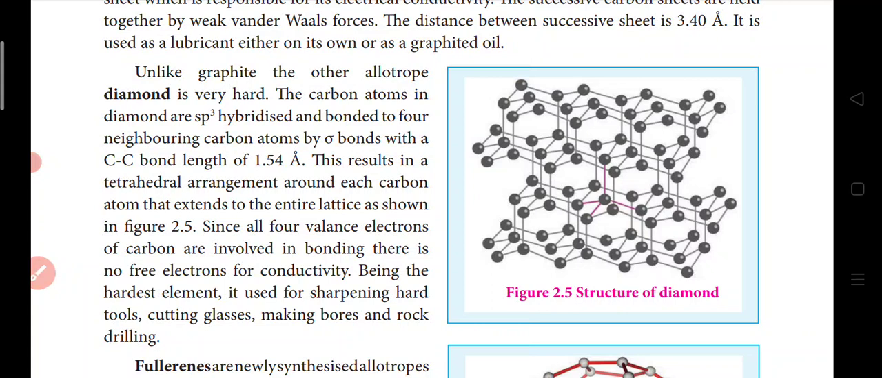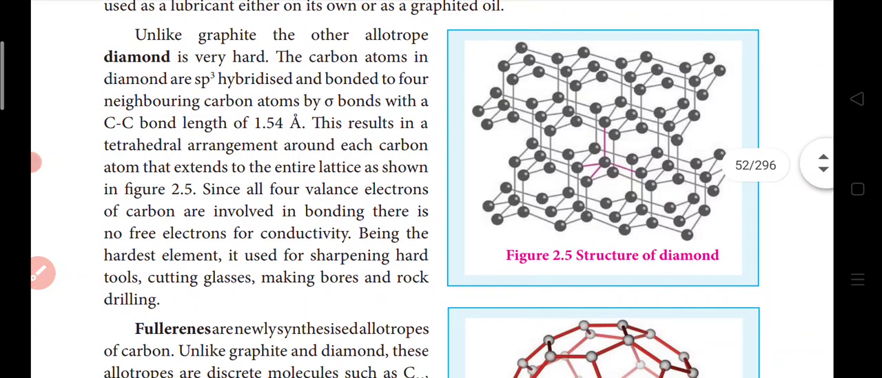since all 4 valence electrons of carbon are involved in bonding. In graphite, 1 electron is left out, and that electron is responsible for electricity in graphite. Here all the 4 electrons are involved in bonding, so the bonds are very strong. There are no free electrons for conductivity here. So diamond is a poor conductor, and it will not conduct because all the 4 electrons are involved in bonding. So there are no extra electrons left for conducting electricity.